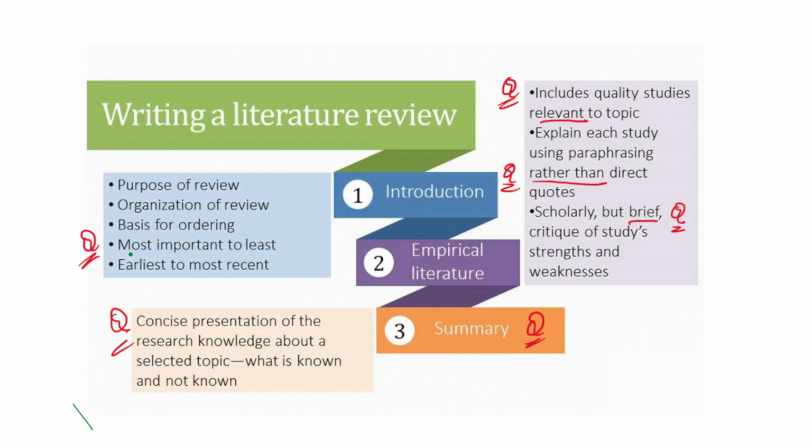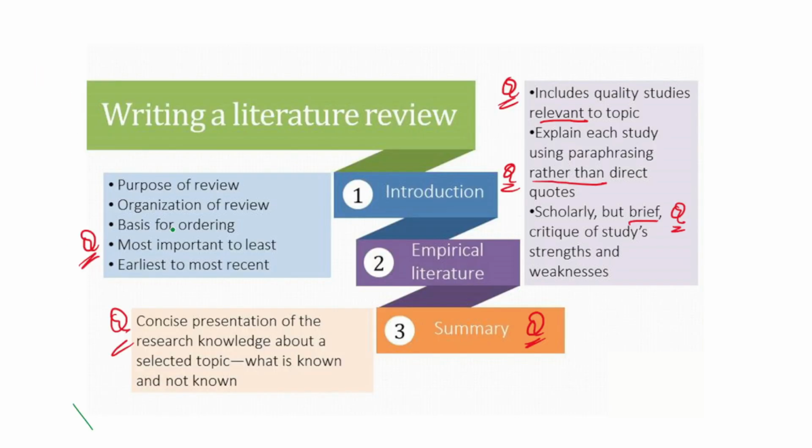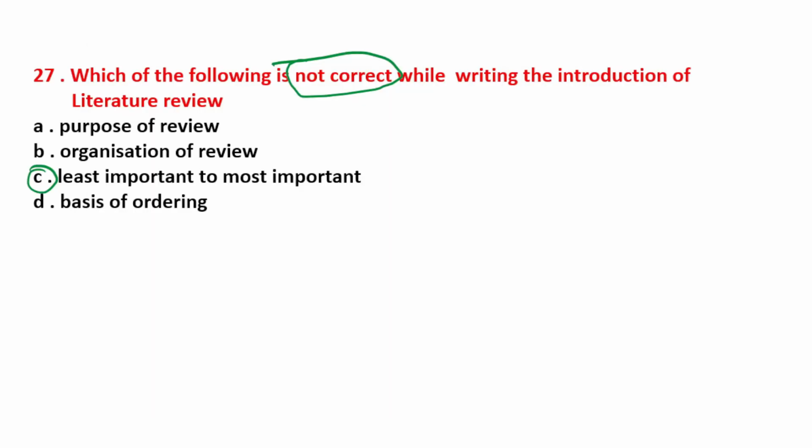So our question was asked regarding the introduction part of the literature review, and they gave multiple options. From the options, the third option was given as least important to most important, which is not correct while writing the introduction of a literature review. We have seen this. It should actually be most important to least important, but they have converted it into least important to most important and given it as an option. So this is the answer for this question.